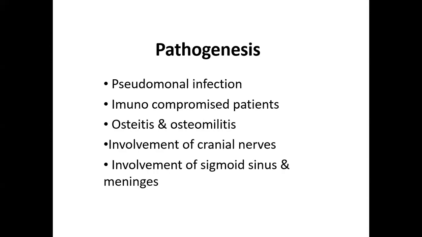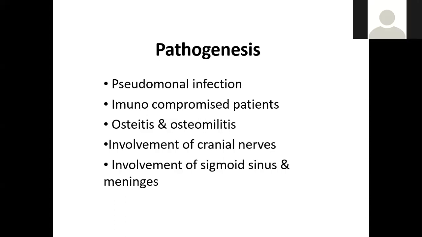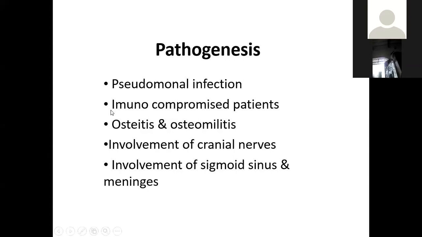Now, the second condition is malignant otitis externa. What is malignant otitis externa? Malignant otitis externa is an infected condition of the external auditory canal, and the infection occurs with pseudomonas.